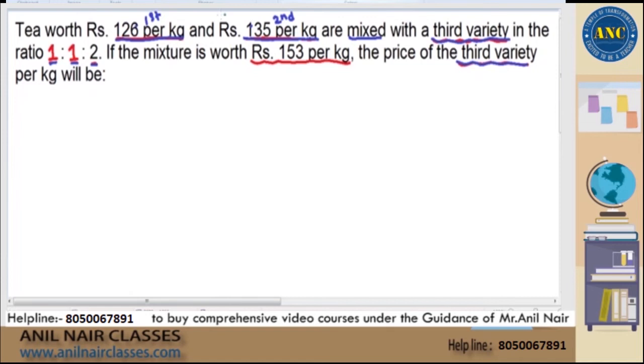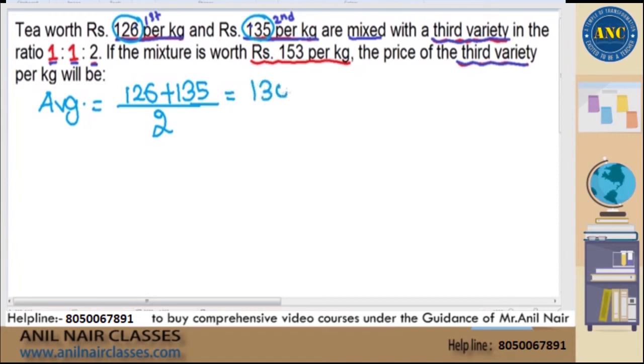If they are mixed in equal ratios, the average price of those two is 126 plus 135 divided by 2, which you will get as 130.5, right? If I combine these two values, the average is 130.5. Sir, why are you combining? Because the first and second varieties are mixed in equal quantities, right?